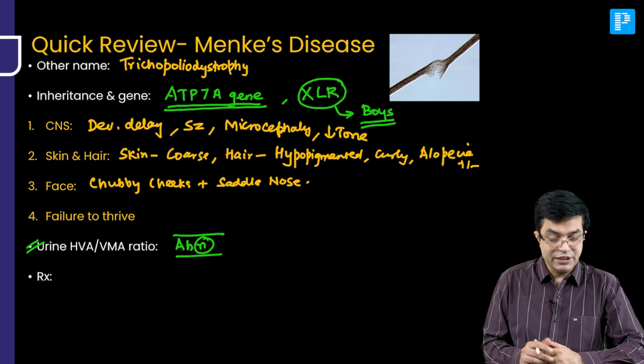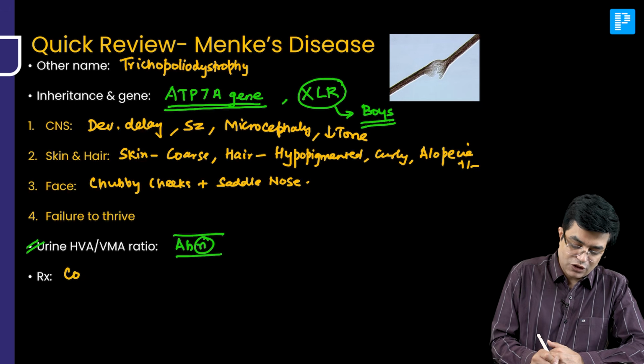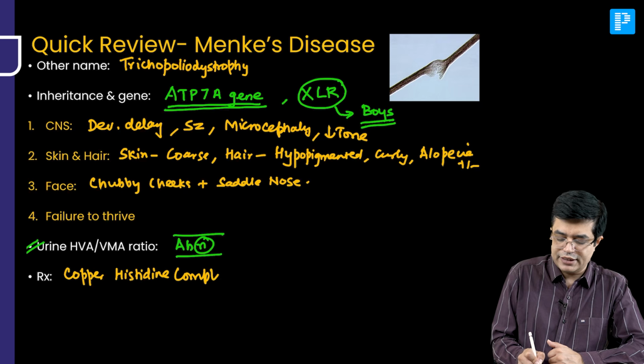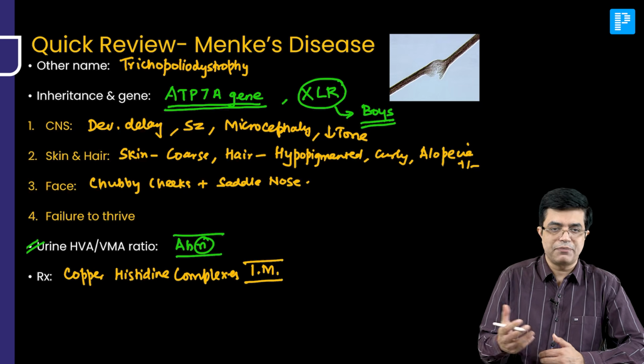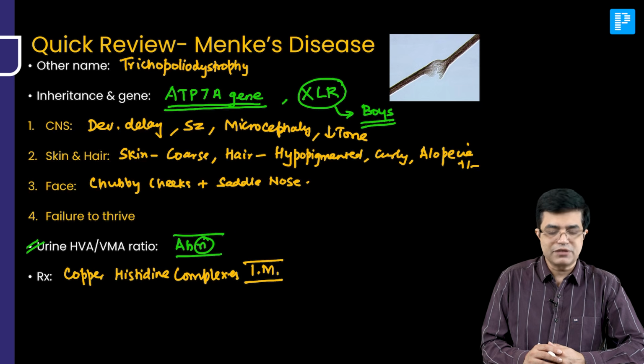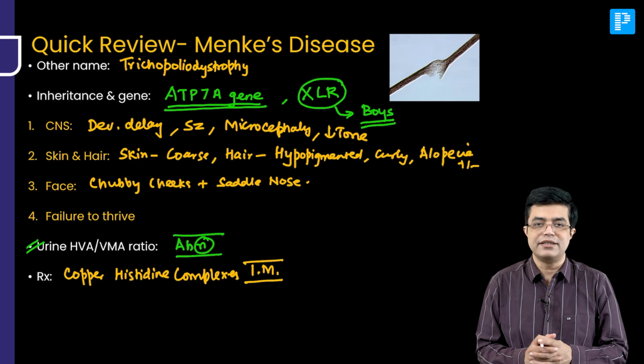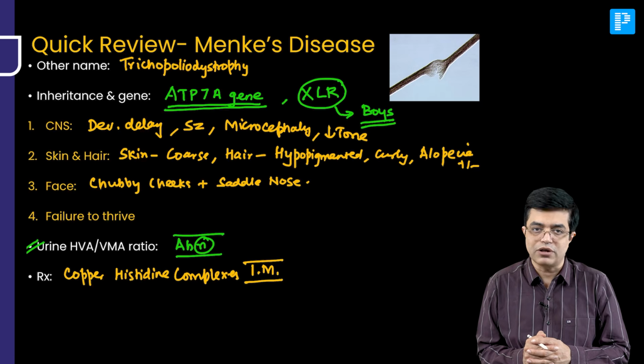And coming to treatment in the patient, the treatment is always copper histidine complexes. They are given as intramuscular injections, although oral preparations have also been tried. So they must be started within first 2 to 3 months of age. So this is Menkes disease. Generally, it doesn't have a very good outcome.